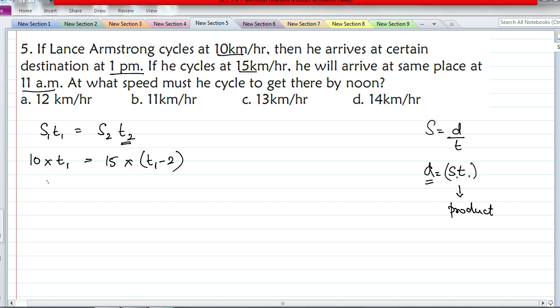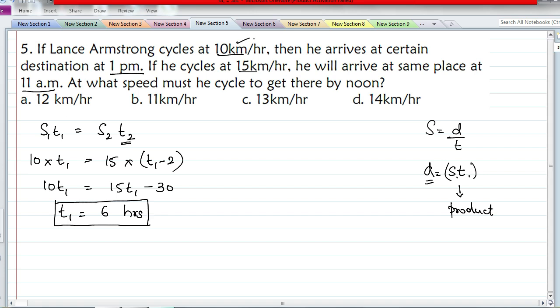So this is 10 T1. Here we get 15 T1 minus 30. On simplification, we get 5 T1 equals 30, so T1 equals 6 hours. This means in the first case, when the speed is 10 km per hour, the person who is cycling takes 6 hours to reach the destination. Now, what is the question?